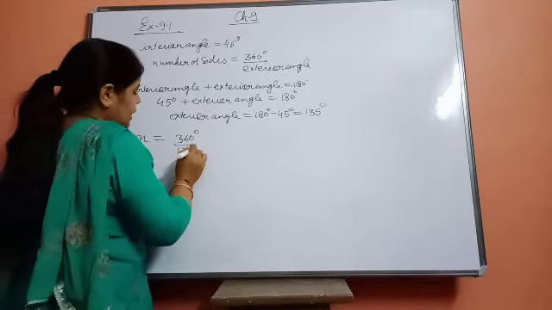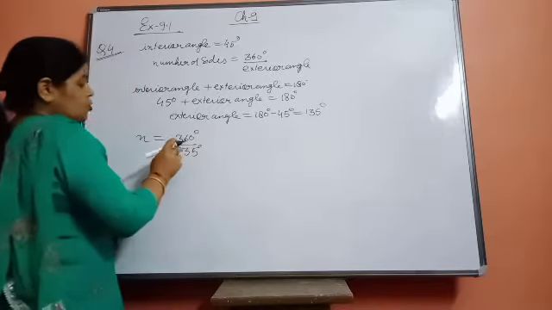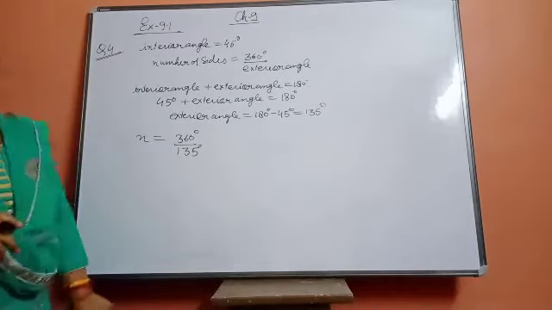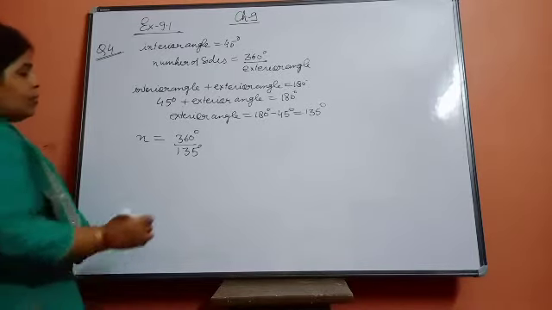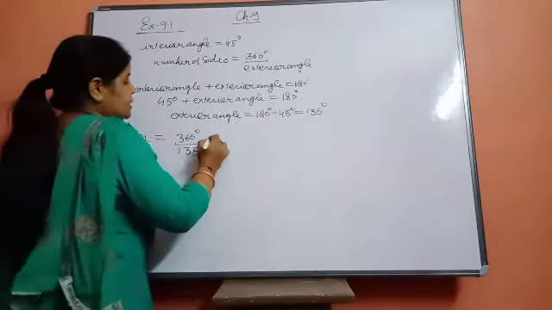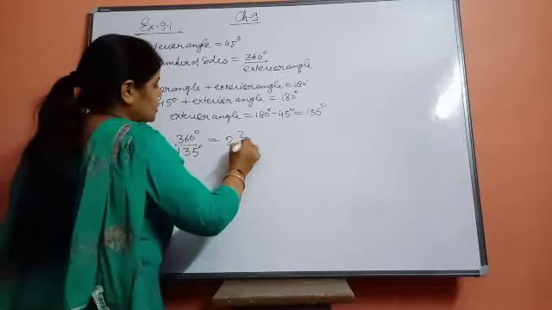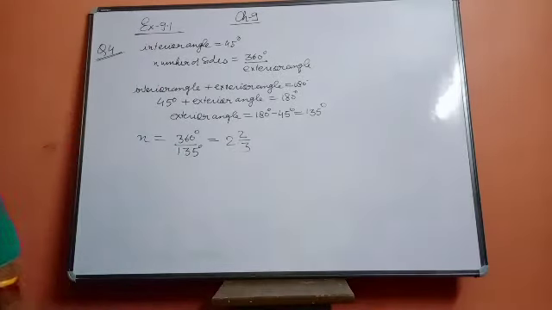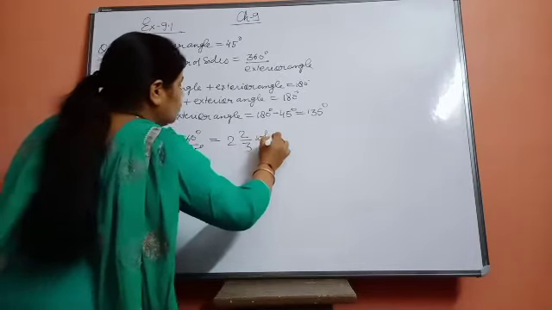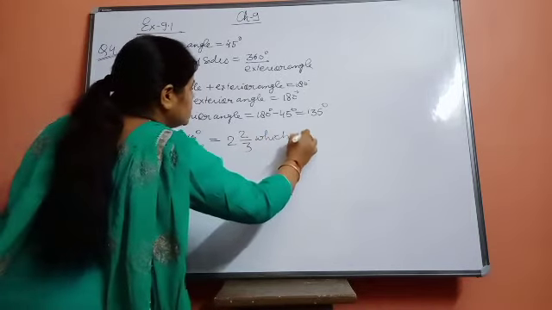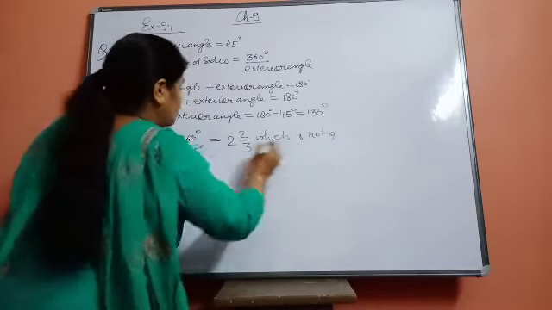If you divide these numbers, you will not get a whole number. The value will come out as a fraction, maybe something like 2 upon 3. So you will write that it is not a whole number.